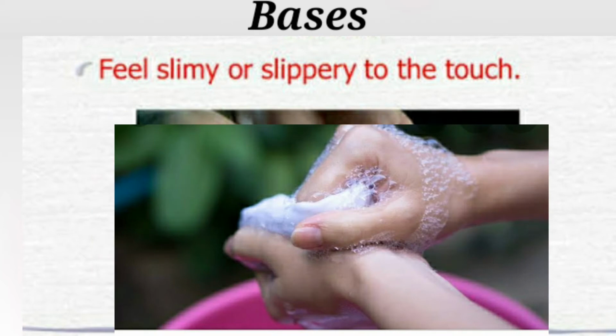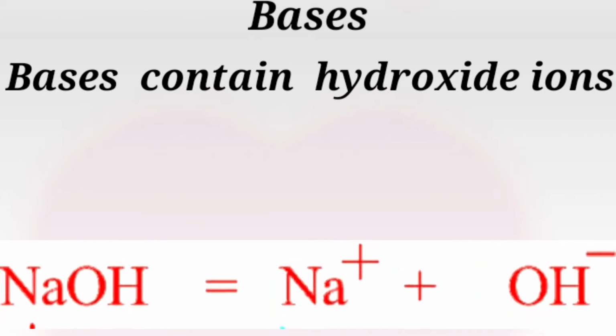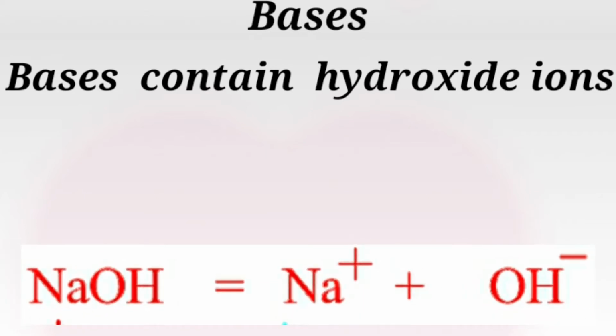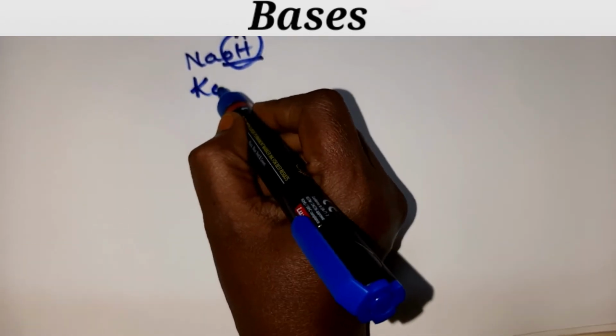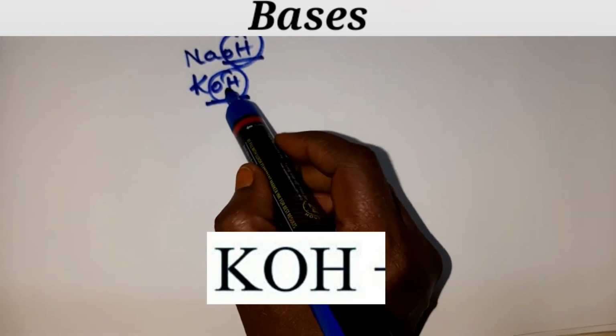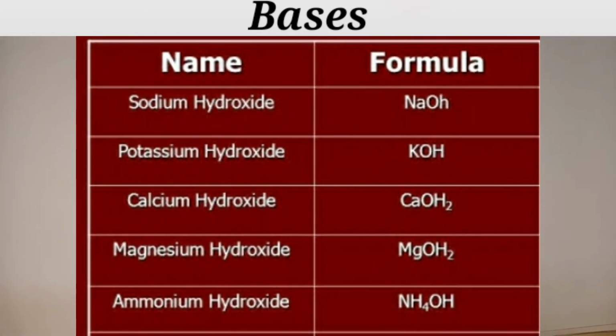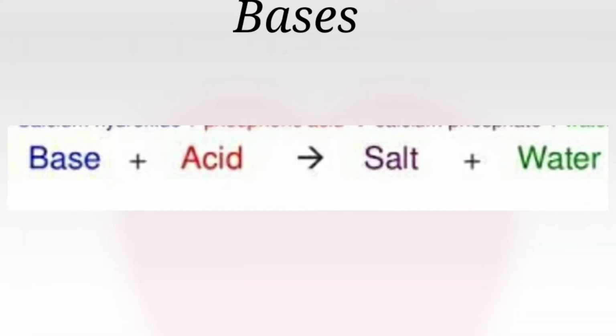Clear, children? Then bases contain hydroxide ions, children. For example, NaOH contains a hydroxide or hydroxyl group, and KOH contains an OH group. Clear, children? So all bases contain hydroxide ions. And the next one is, all bases react with acids to form salt and water, children.